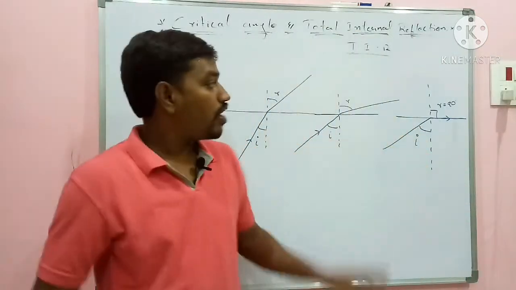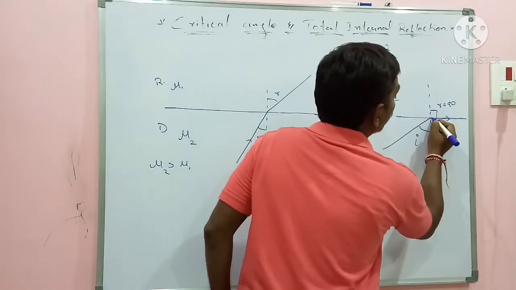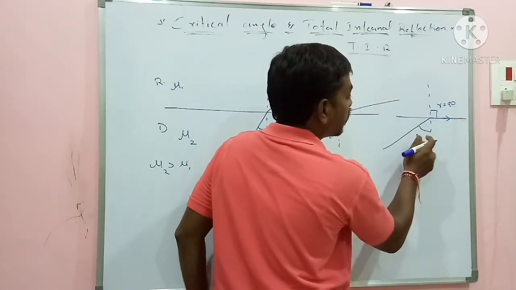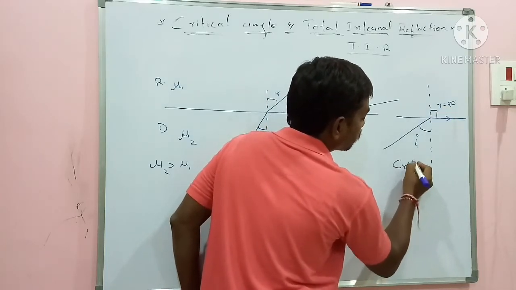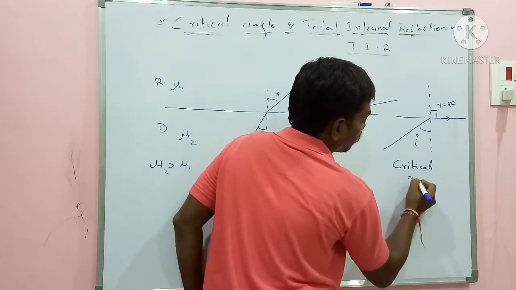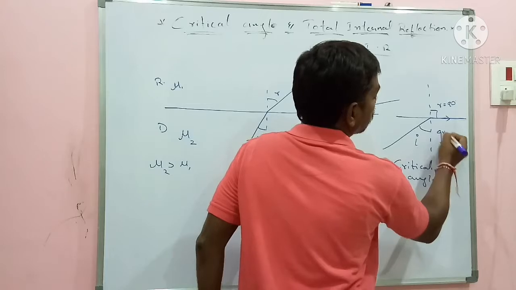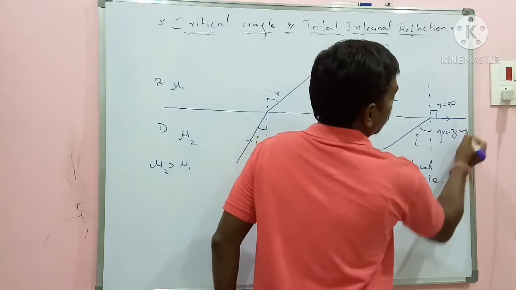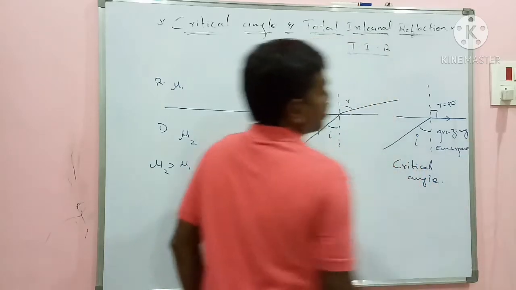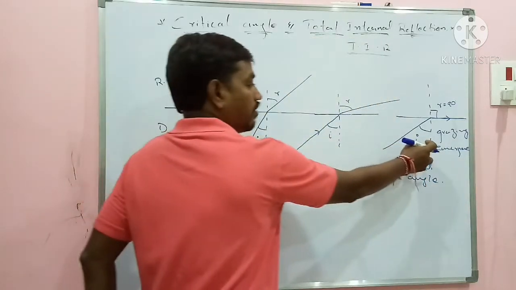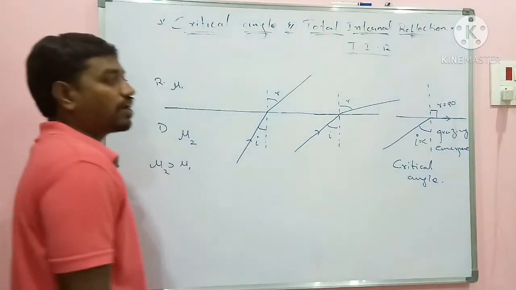Now if you go on increasing the I value, at a particular I we will get R to be 90 degrees, and this particular I where R is equal to 90 degrees is called the critical angle. And this is called grazing emergence. The I value here we call C. C for what? Critical angle.